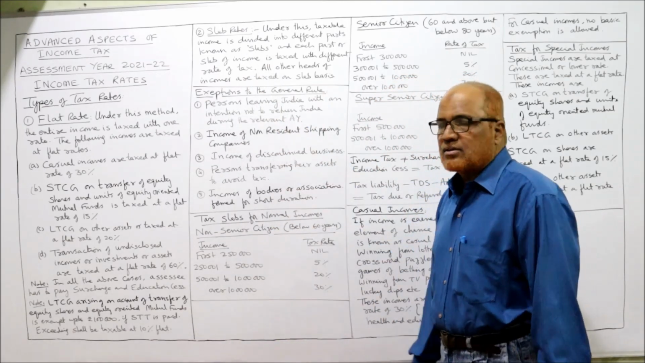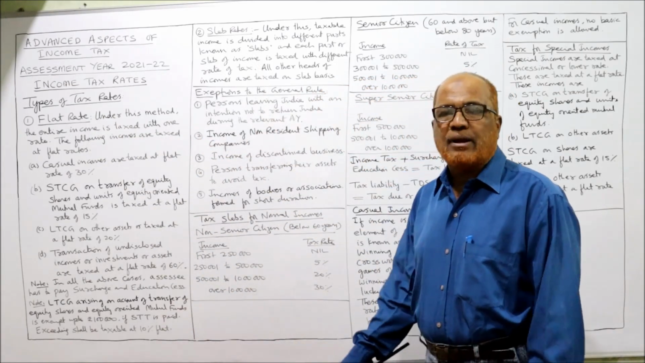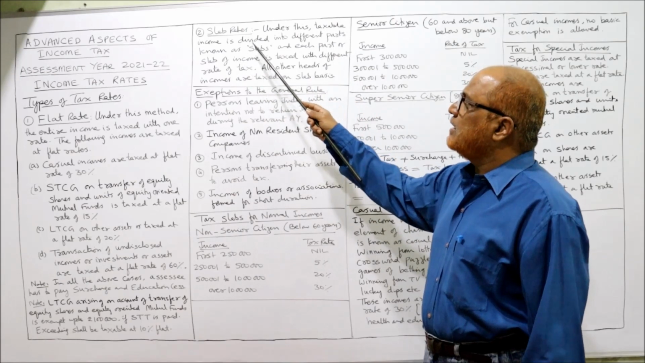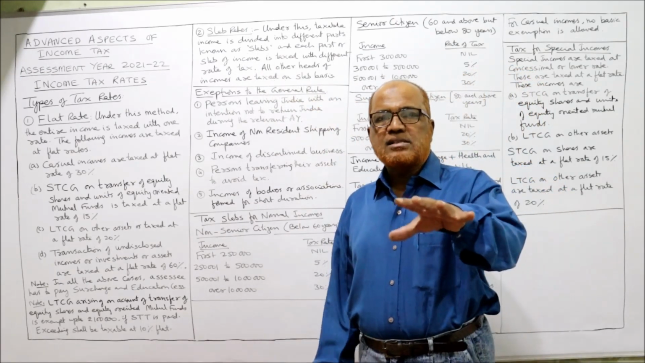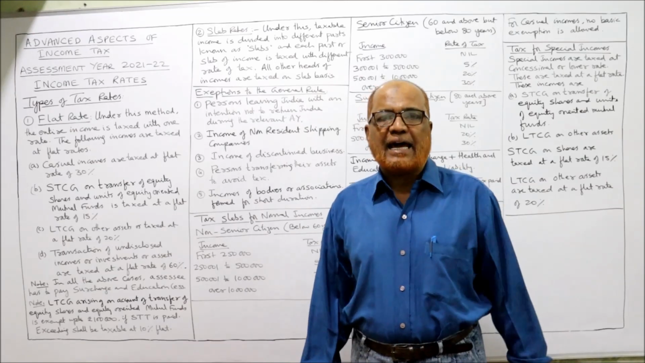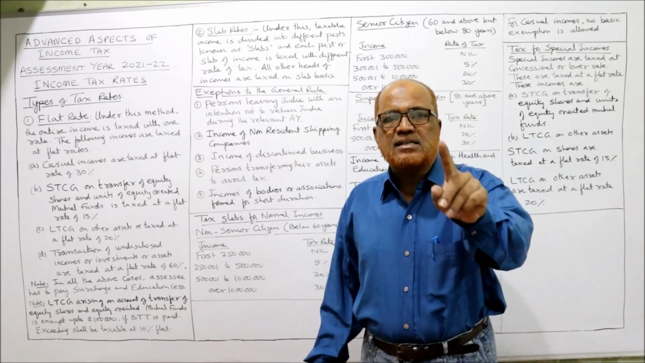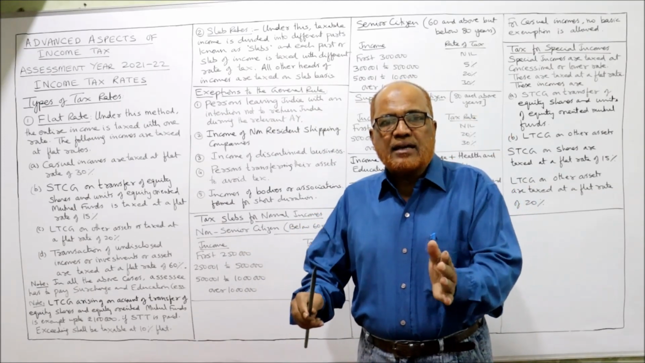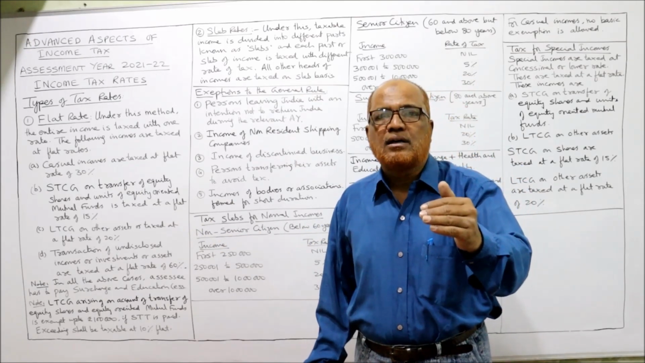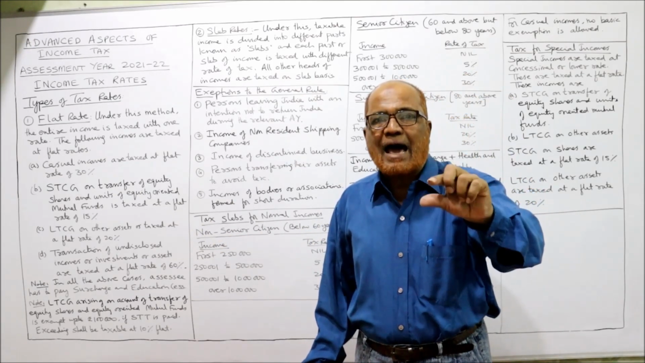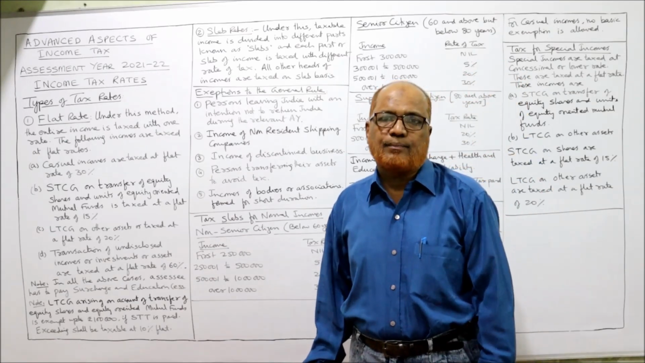Next, slab rates. First of all, I have explained to you about flat rate. Now I am explaining about slab rates. Under this, the taxable income is divided into different parts known as slabs. Example, a person has a total income of 20 lakhs. The 20 lakh rupees complete income will not be taxed at a single rate. The Income Tax Act says divide the total income into different parts. Each part is called a slab, and different slabs will have different rates of tax.